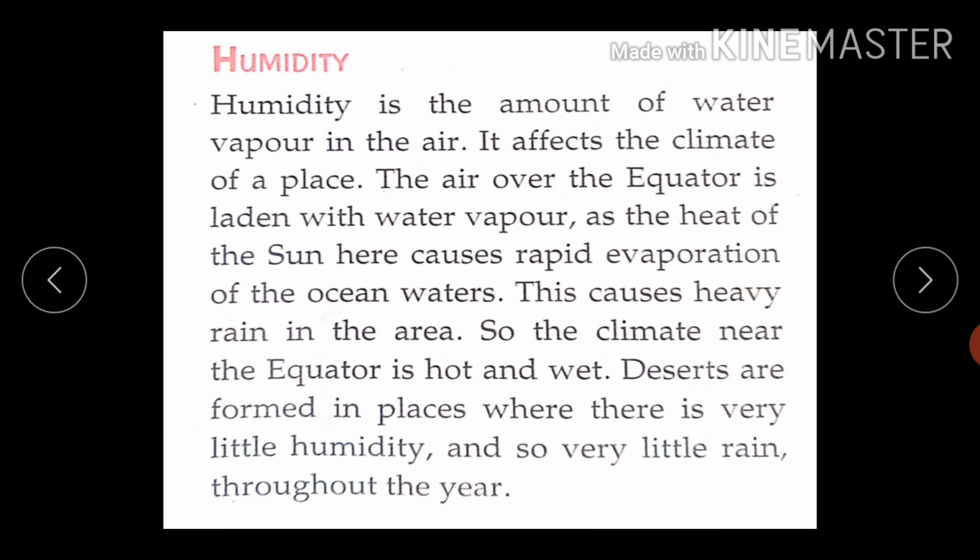So what is humidity? It is the amount of water vapor present in the air. On the equator, the heat of the sun causes rapid evaporation of the ocean waters. Hence, the air there is full of water vapor. Hence, heavy rains occur in these areas. So, the climate near the equator is hot as well as wet. In places where there is very little humidity, deserts are formed because of very little rain throughout the year.